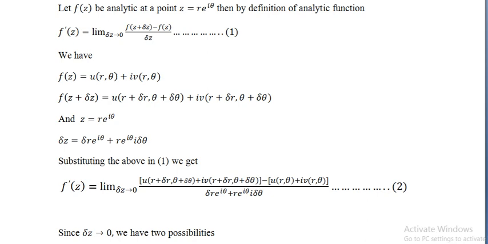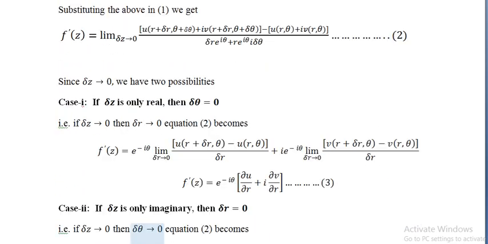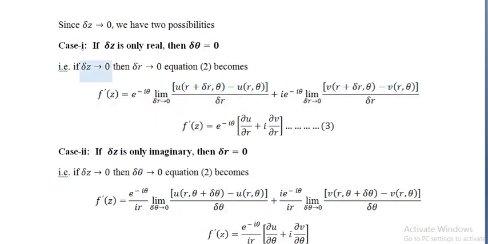And here Δz tends to 0, or if Δz is very close to 0, again there are two cases. The first case is Δr tends to 0 with Δθ equal to 0, and the second is the other way round. Using these two cases one by one: first, if Δz is the real part, then Δθ is 0, because Δθ is the imaginary part here.